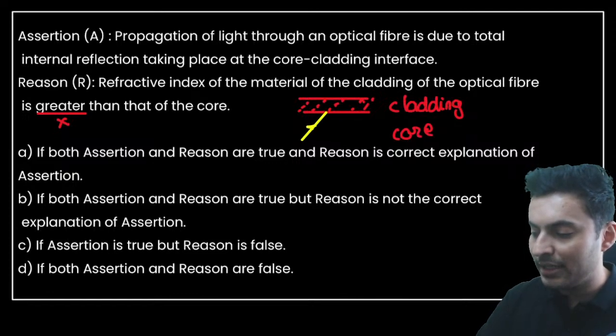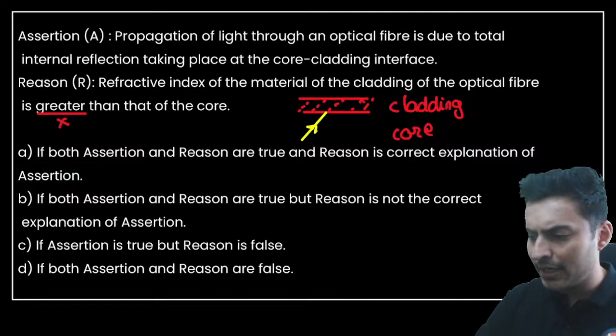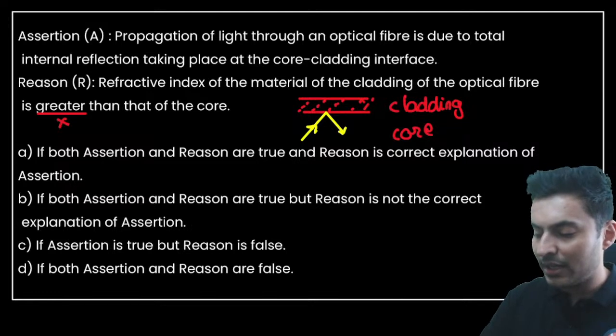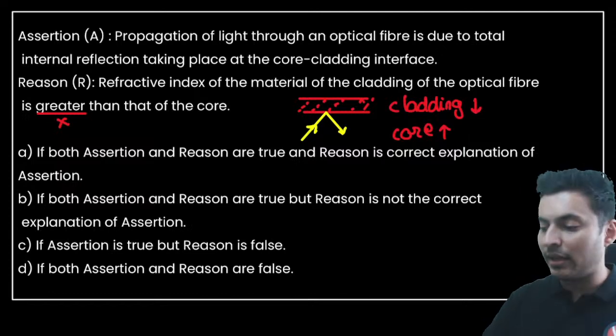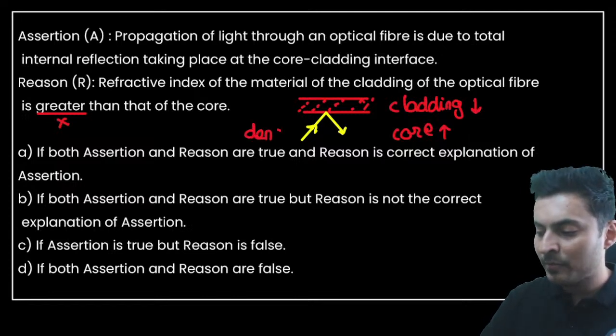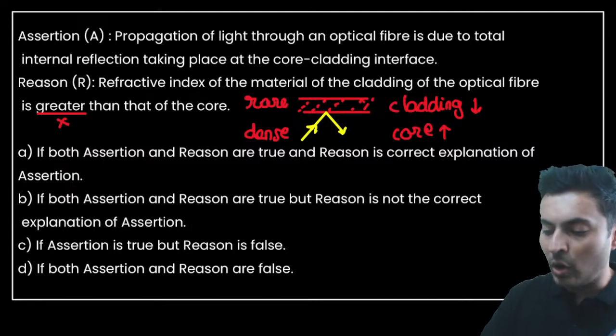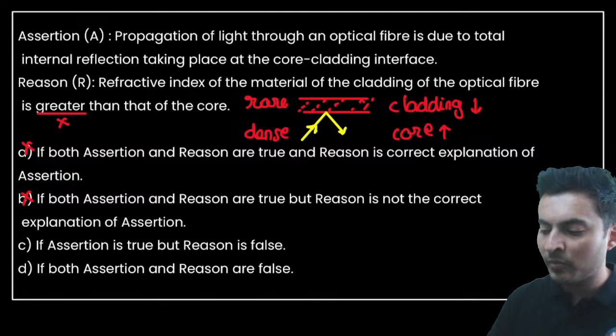If you want the light to be internally reflected and not refract, that means the refractive index of the core must be higher. The cladding must be lower. Dense to rare. This should be the dense medium and then this should be the rare medium. Only then this happens. So option A is wrong, option B is wrong. So automatically C and D only are remaining.